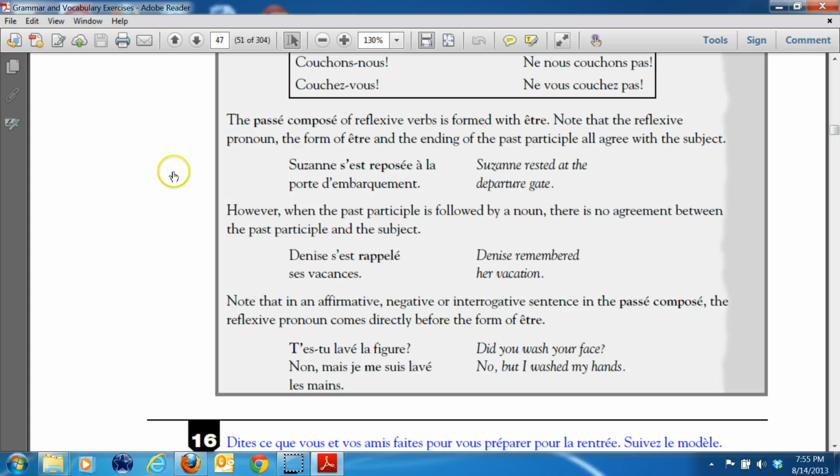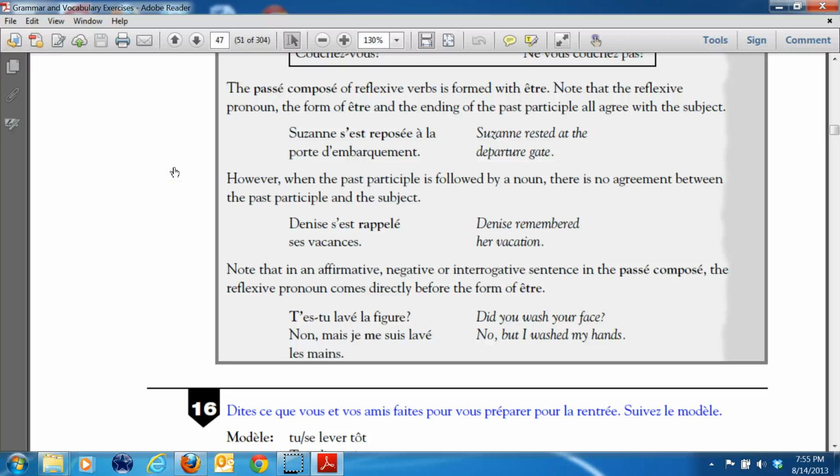However, when the past participle is followed by a noun, there is no agreement between the past participle and the subject. In other words, and you see this mostly with, for example, se laver les cheveux or se brosser les dents. Okay? So I always tell students if there's a body part there, you don't make agreement. But some reflexives, a few, don't use body parts. So here it says, Denise s'est rappelé ses vacances. Denise remembered her vacation. So here there's a noun here. So the rule is if there is a noun, this is a direct object here, then there is no agreement between these two.